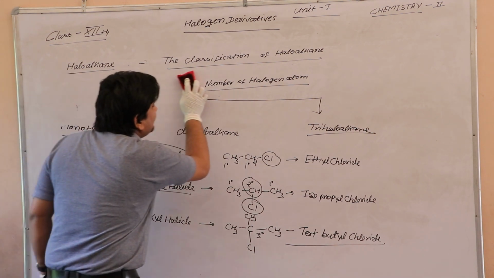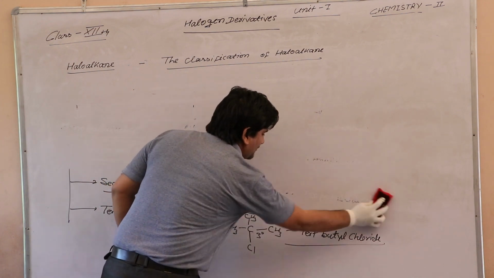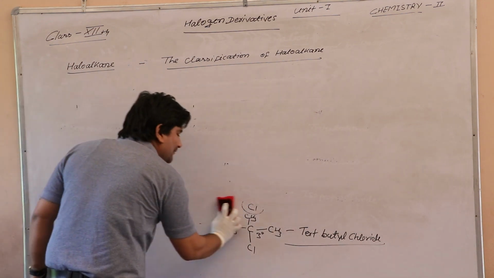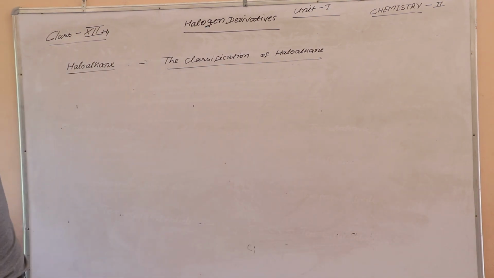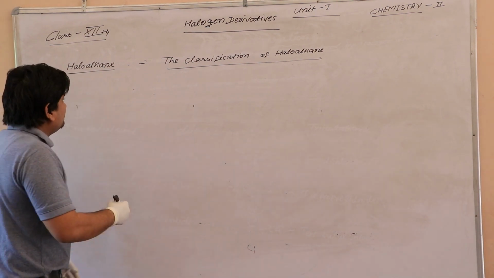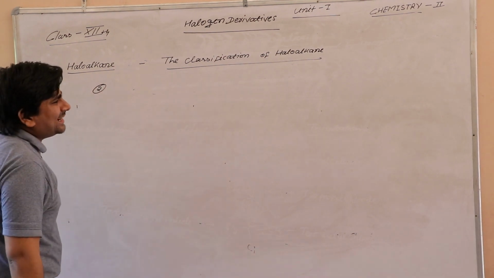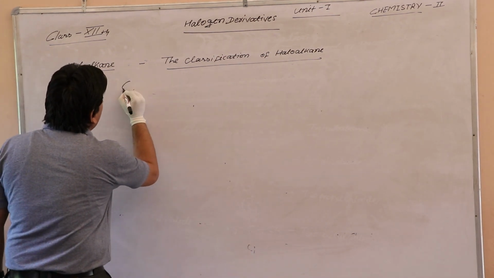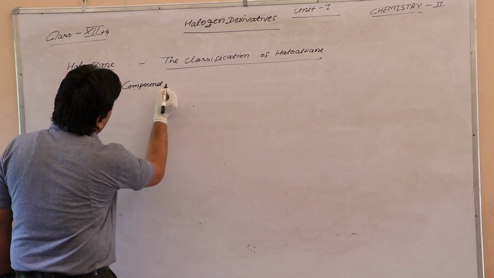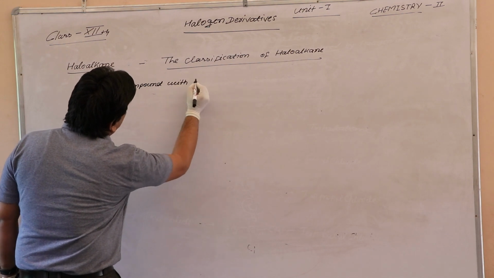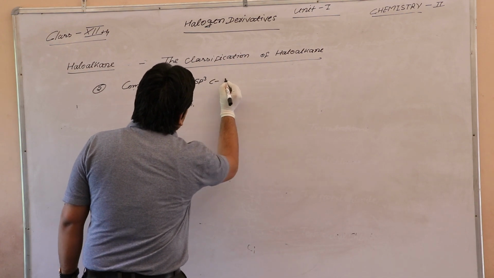Next we will see the second type of classification. Second classification is compound with sp3 C-X bond.